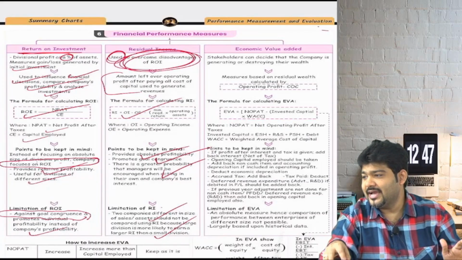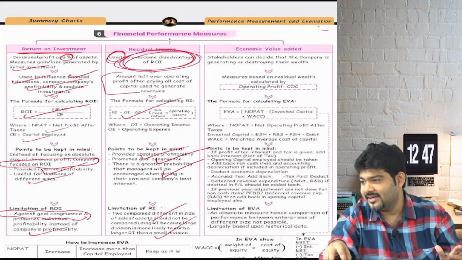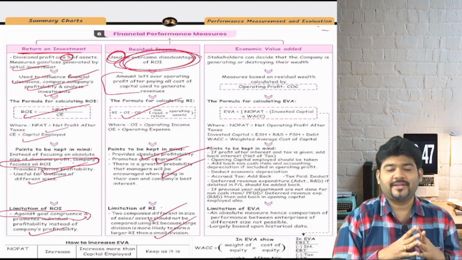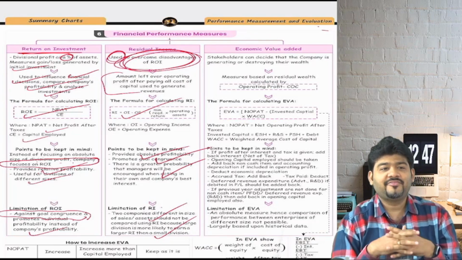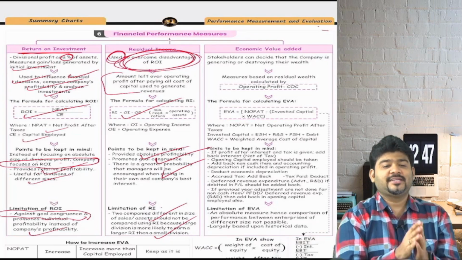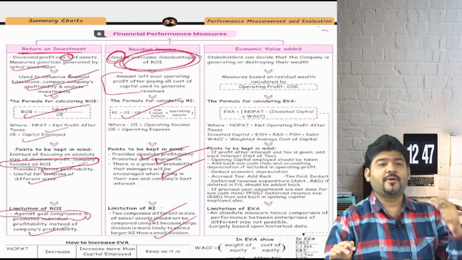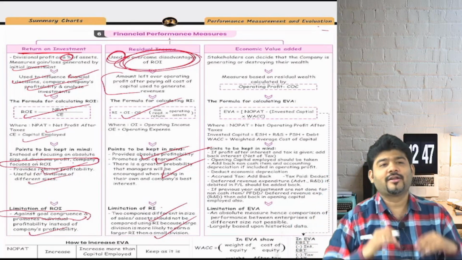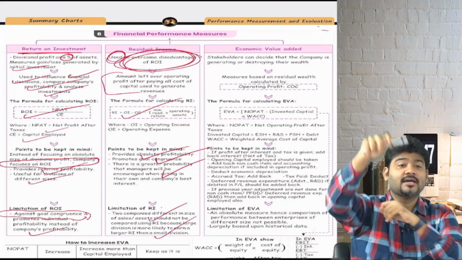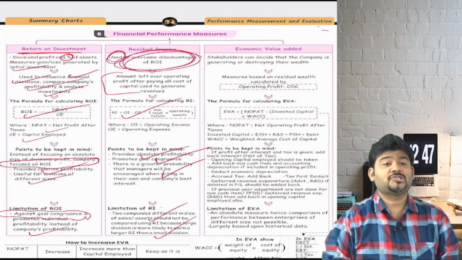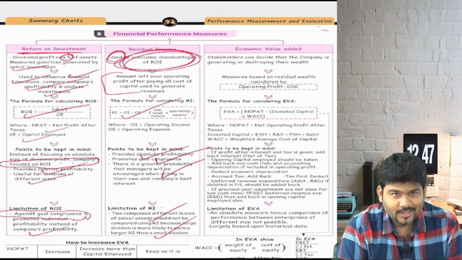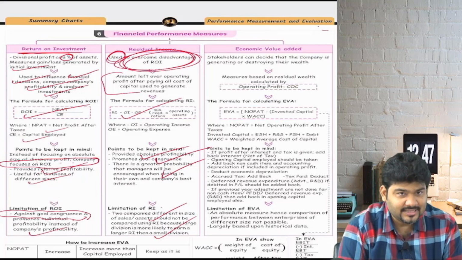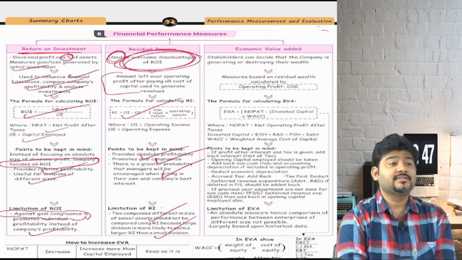Okay, so now we are going to start with the most important concept that has been asked in the examinations by ICAI for the chapter performance measurement and evaluation, and that is economic value added, EVA. Everybody? EVA. Alright, so now what exactly is EVA? This concept was developed by Mr. Stern and Stewart, who were in the United States of America, and got it copyrighted in their name. Now why exactly did this concept arise?